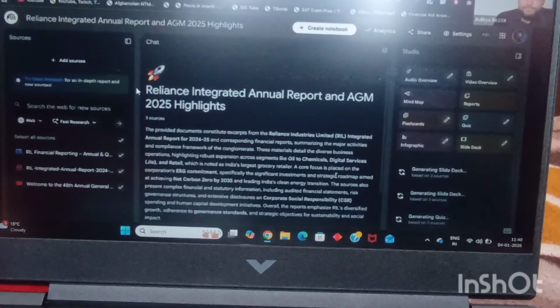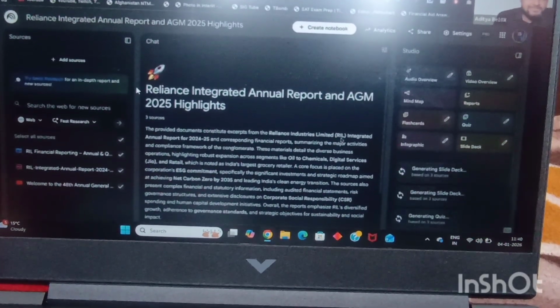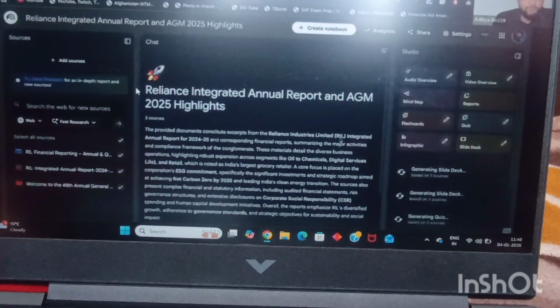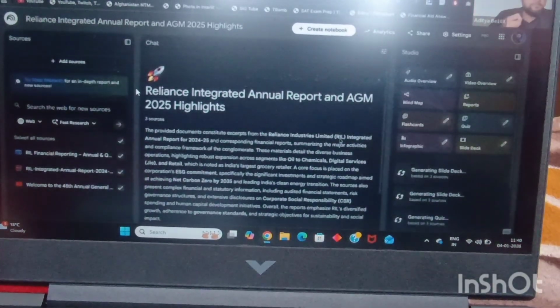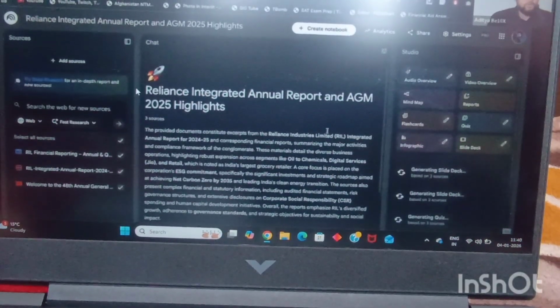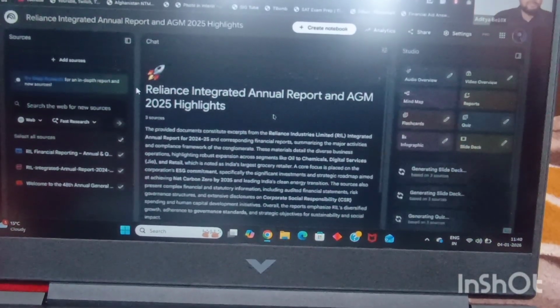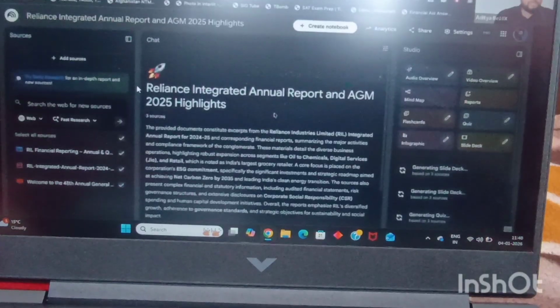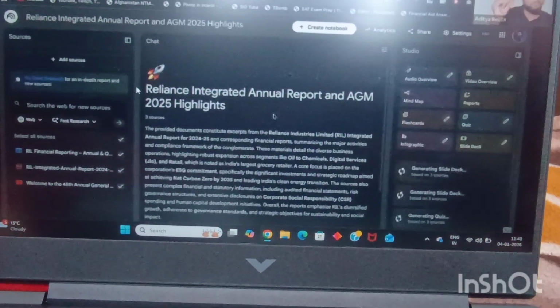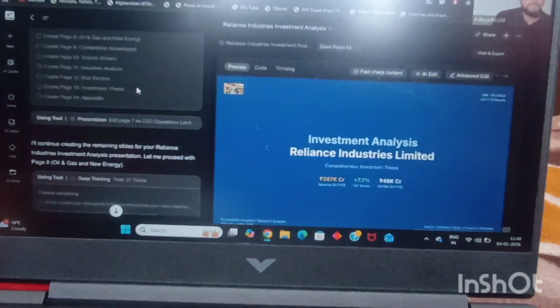And not only that, folks, is this the only tool I use for generating presentations? Absolutely not. Would you like to see more tools which I use to generate presentations like consultants? I'm not going to give you the demo. These are the bonus tools. It takes like 6-7 minutes to generate the presentation, but the quality is so good that you will see for yourself. So I'll just show you this presentation.